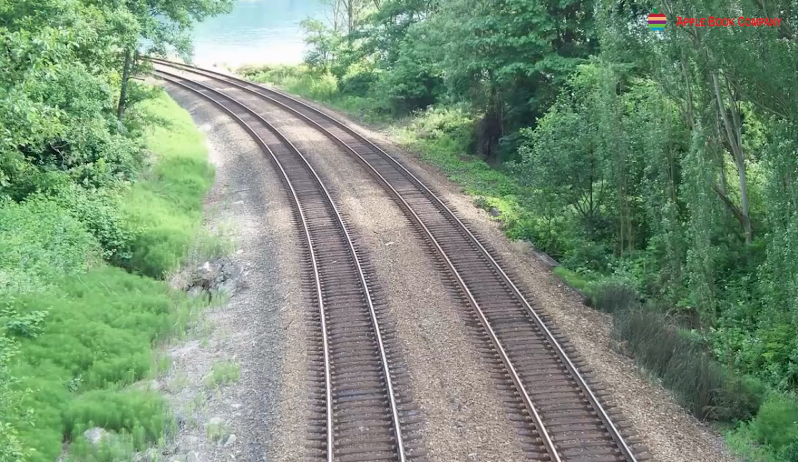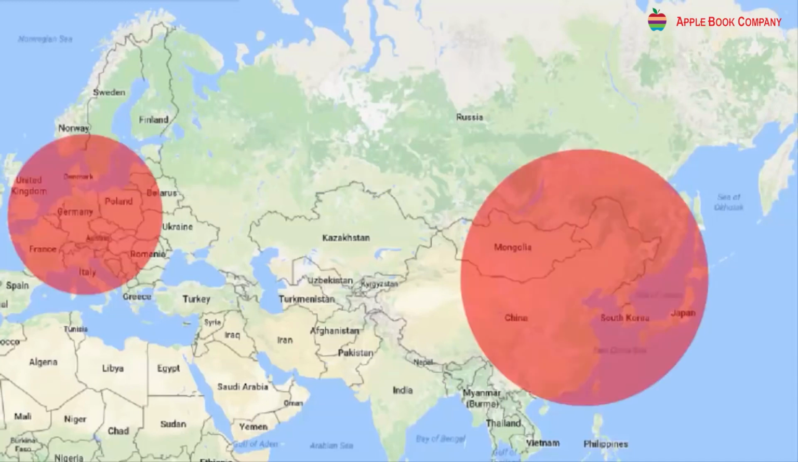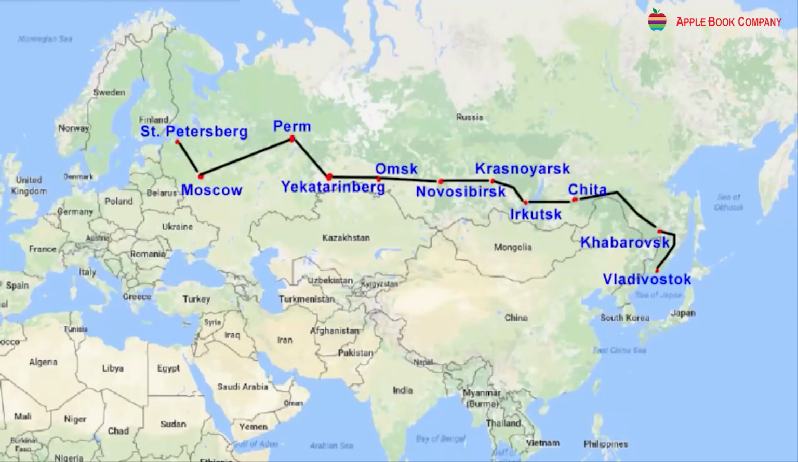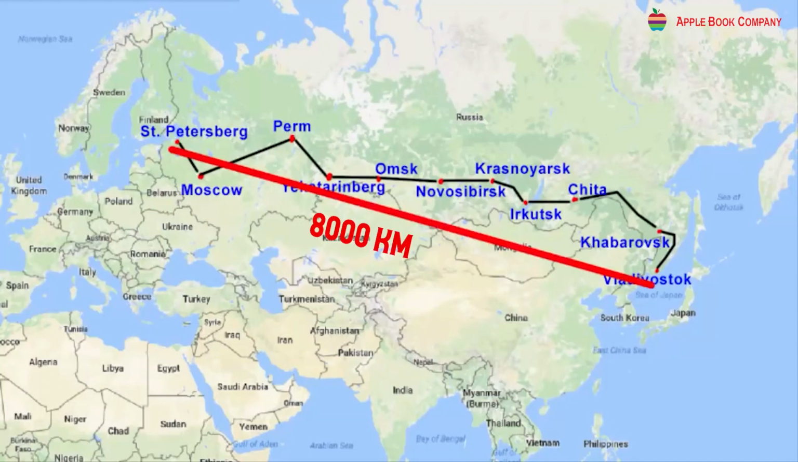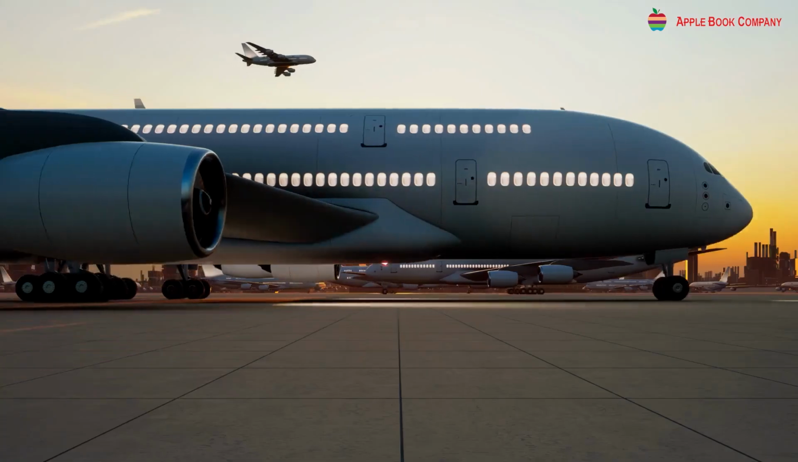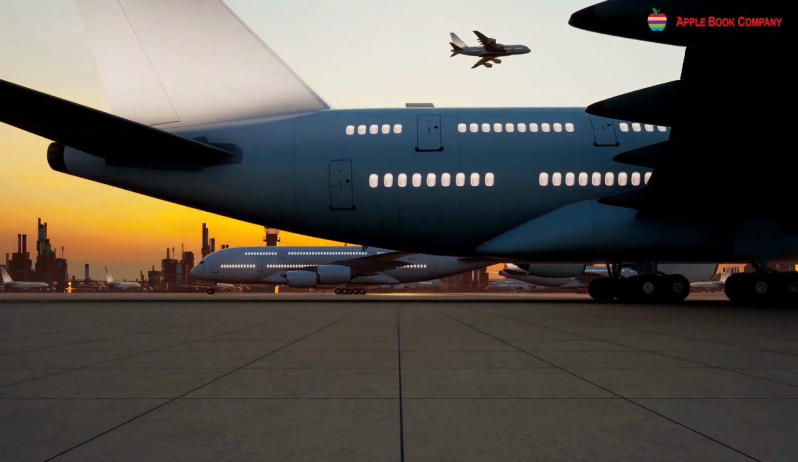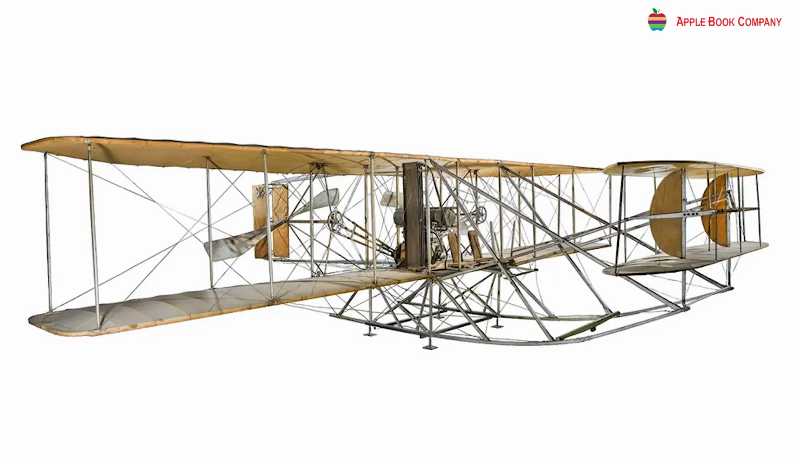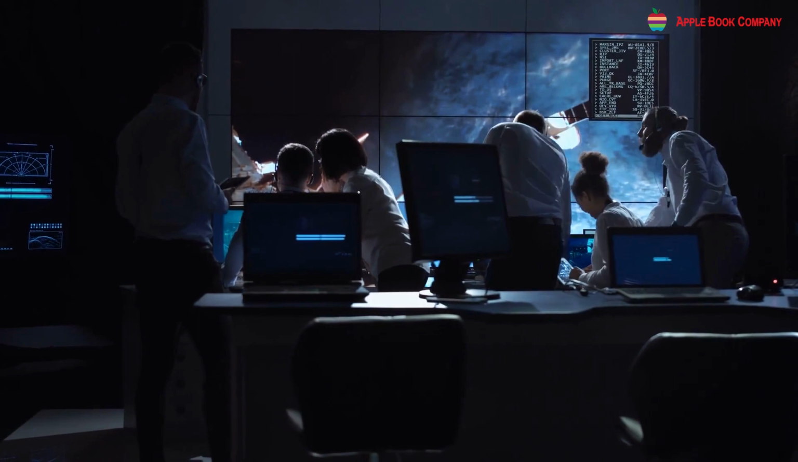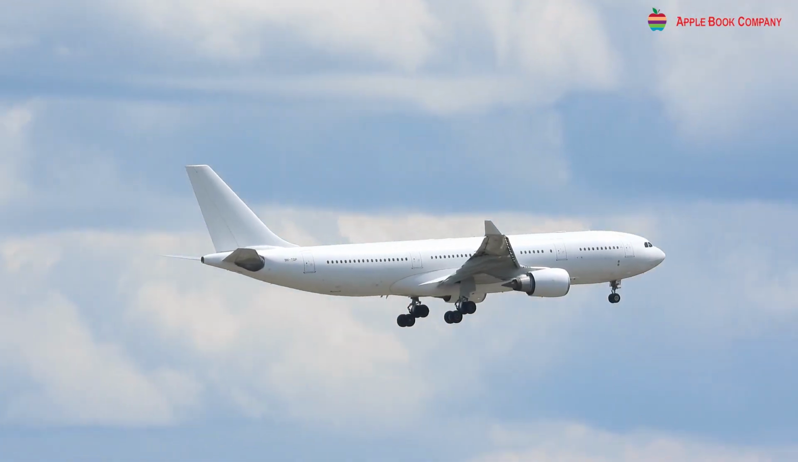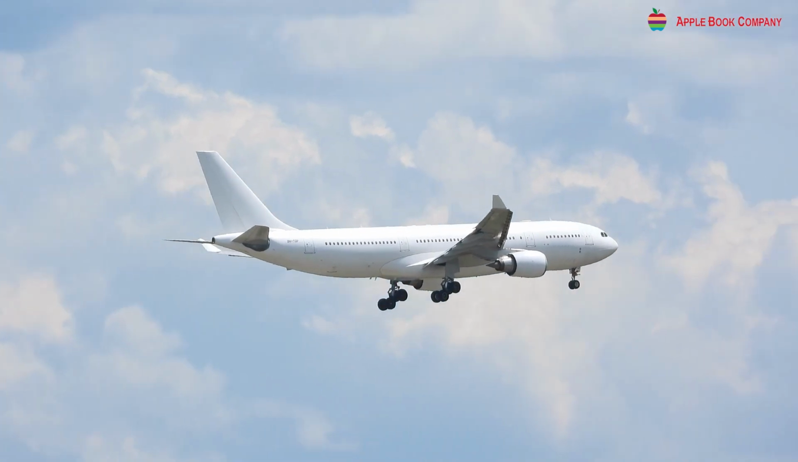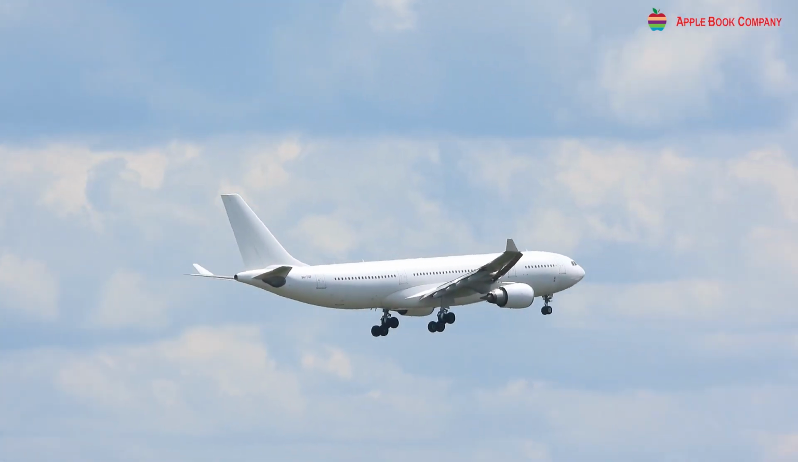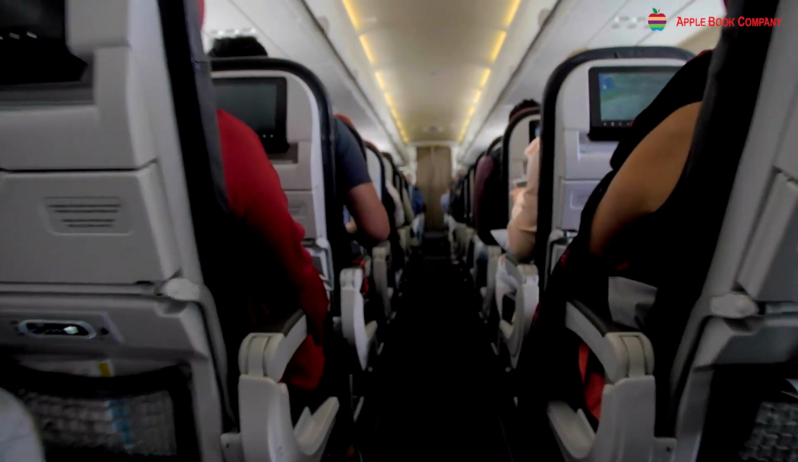Do you know? The Trans-Siberian Railway is a long railway line that runs through both Asia and Europe. Starting in St. Petersburg and reaching Vladivostok, it covers a distance of around 8,000 km. Airways. Airlines are the fastest form of transport, but they are very expensive. The Wright brothers developed the first successful aeroplane model in 1903, and since then, there have been improvements in aircraft technology. Today's planes can travel at high speeds and transport large quantities of cargo and many passengers at a time.